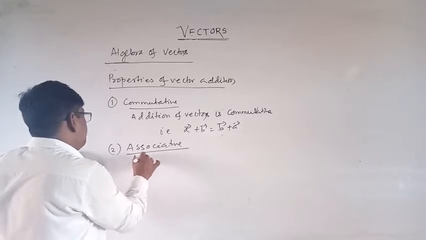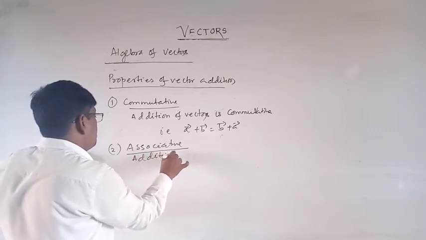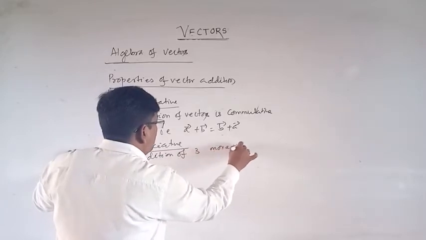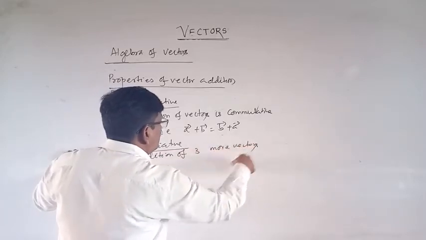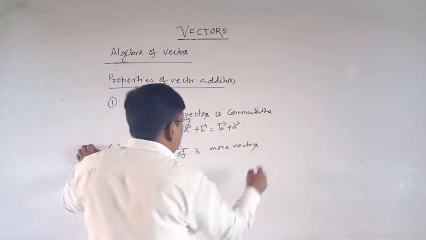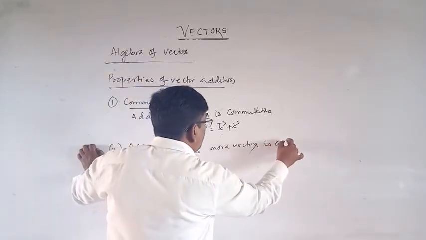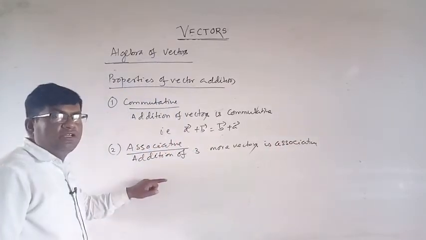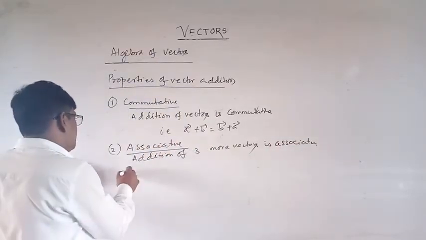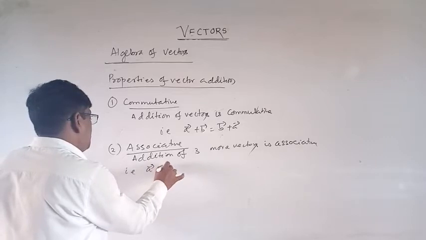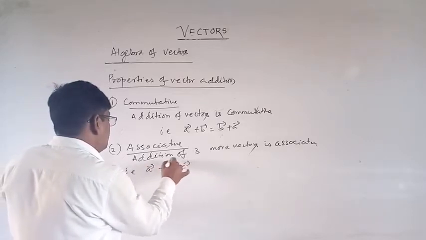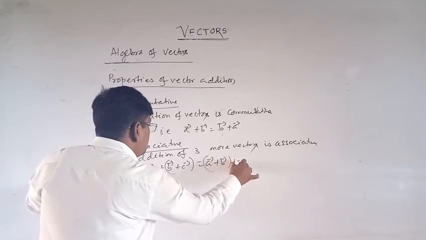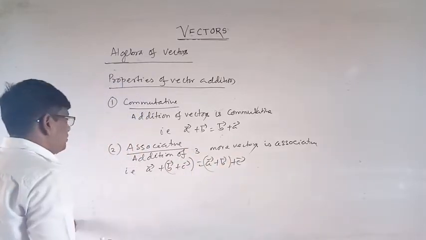Addition of 3 or more vectors is associative. Clear? That is A plus B plus C is equal to A vector plus B vector plus C vector.